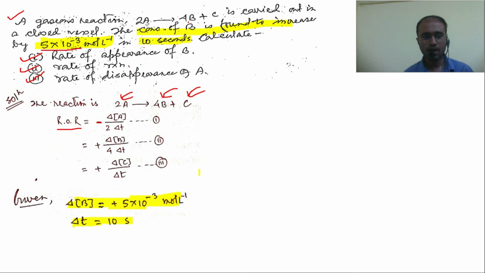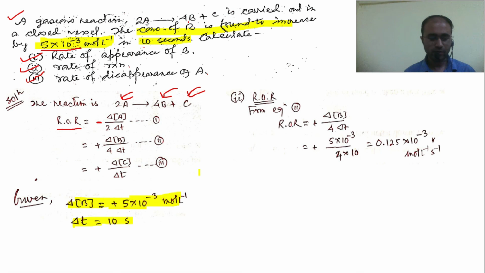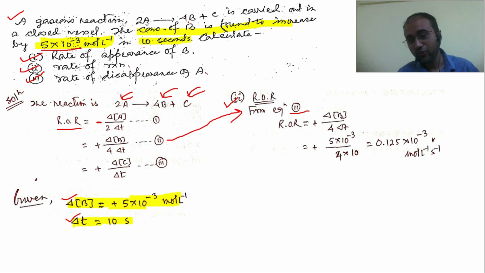Now we will find rate of reaction. While finding rate of reaction, we take the help of equation 2. We will take the help of equation 2 because here in terms of B the rate of reaction is expressed and we have been given some information about the change of concentration of B. So from equation 2 we can write ROR, rate of reaction, is equal to plus del concentration of B by del T multiplied by stoichiometry 4.